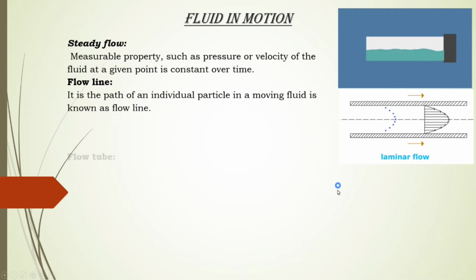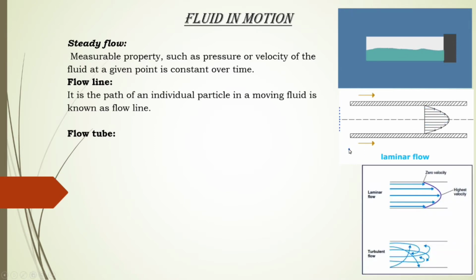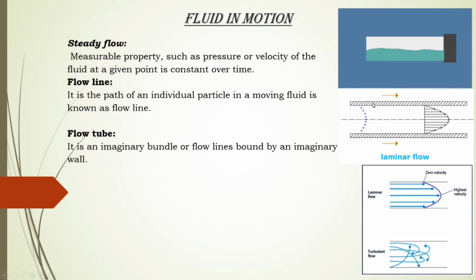Okay, the next is a flow tube. It is the imaginary bundle of flow lines bound by an imaginary wall. This is the imaginary wall which is shown here. The cursor shows the imaginary wall through which the fluid is flowing. Maybe the fluid is flowing laminar in a single line within a given flow line. But here it may also flow irregularly, and that is known as a turbulent kind of flow.